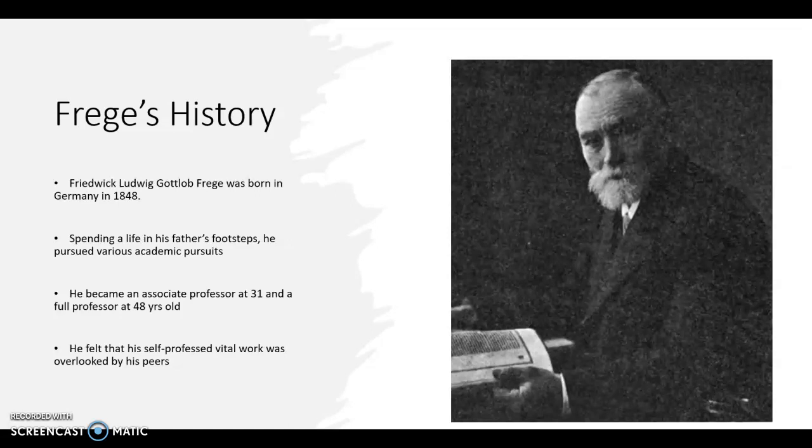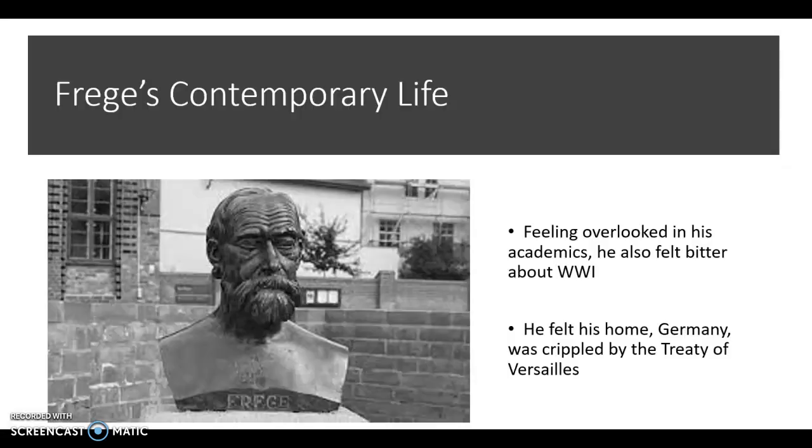Frege's history. Friedrich Ludwig Gottlob Frege was born in Germany in 1848 in a southern port city. He went by the latter half of his name, Gottlob Frege, mostly, and spending a life in his father's footsteps, he pursued various academic pursuits, becoming an associate professor at age 31 and a full professor at only 48 years old. He felt that his self-professed vital and very important work was overlooked by his peers.